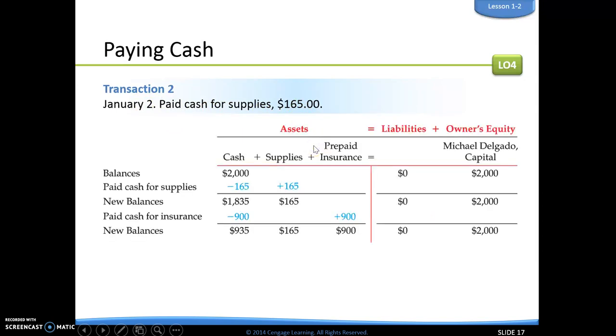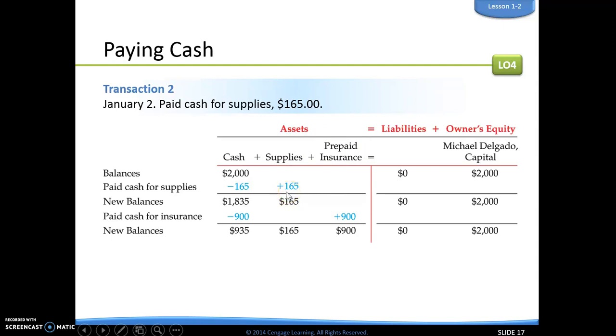Okay, so now it says on January 2nd, we paid cash for supplies for $165. So I'm going to pull up our accounting equation again here. Okay, this is talking about this one right here. Remember, we just had $2,000 in cash come in, and we have $2,000 in our capital account. Now, when we pay cash for supplies, our cash is going to go down by $165. That makes sense. If you pay for something, your cash is going down. Now, supplies is also an asset because if you own supplies, it's something that you own, so we call that an asset. So supplies is actually going to go up by $165.